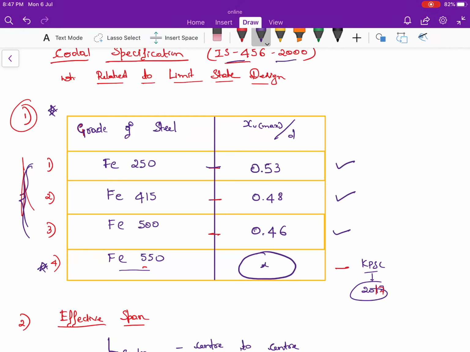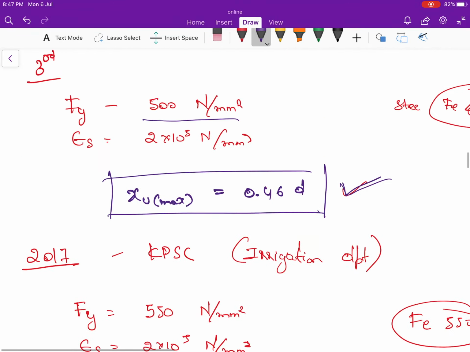But what about Fe550? This is not mentioned in the code book, but this was a question asked in the KPSC examination, conducted in 2017, the irrigation department examination. For this type of question, you need to know the concept. In the previous lecture series we derived, with respect to the grade of steel, the value of XU max divided by d.